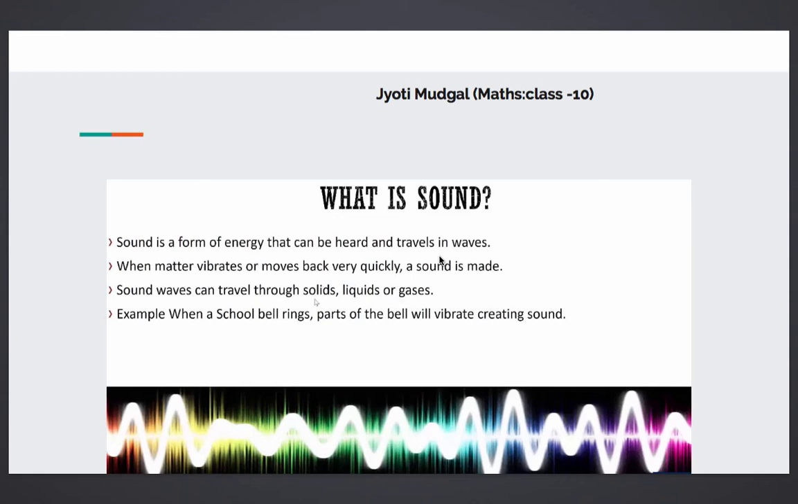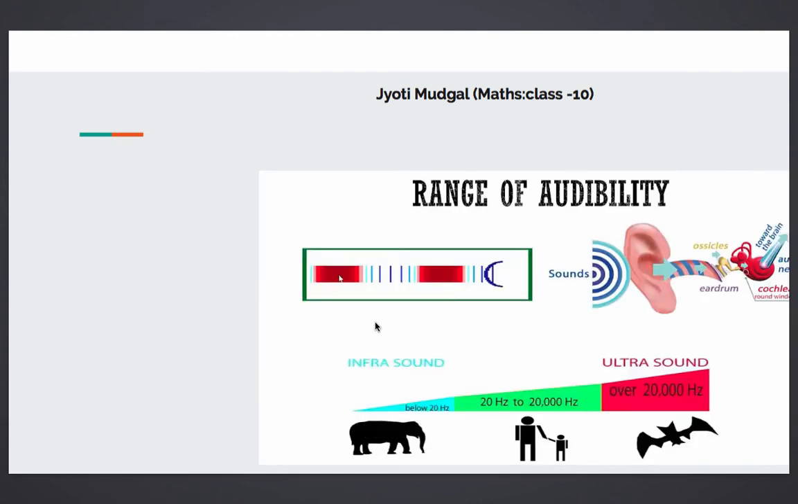Now, this we have understood so far. What is sound? It is a form of energy that can be heard, and it travels in the form of waves. When anything vibrates, it moves back and forth very quickly, and sound is produced. Sound waves can travel through all three mediums, solid, liquid, and gases, and that is the example which I have taken. This we have understood so far. Now let's talk about this important term. This too we have discussed in class 9.